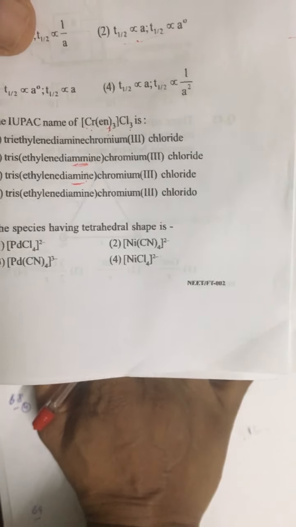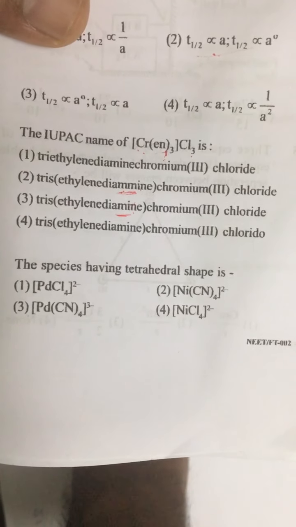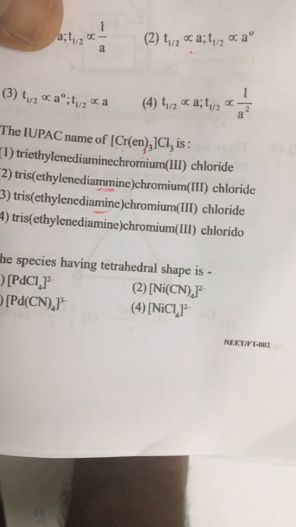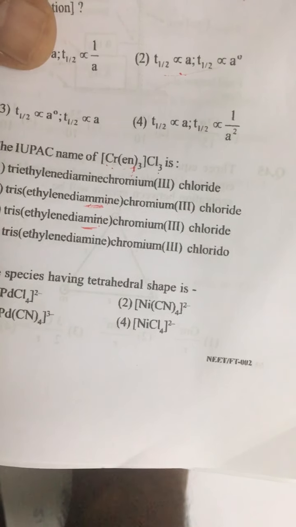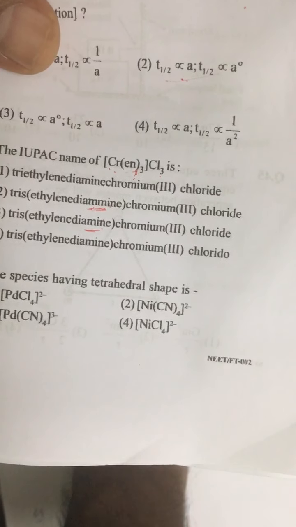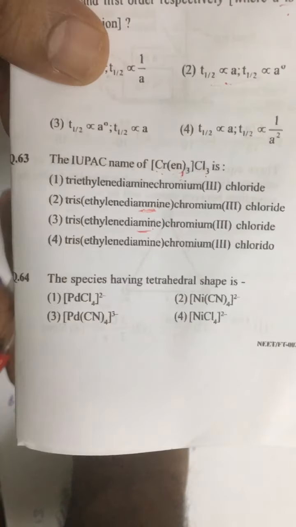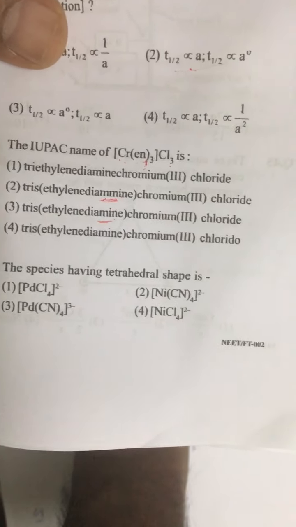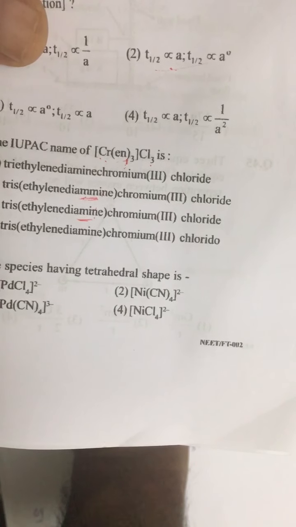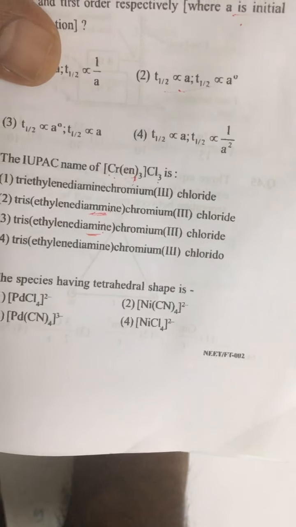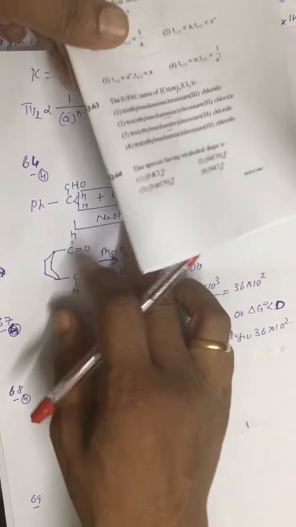Question number 64. The species having tetrahedral shape. The first one, PdCl4 negative, then Ni(CN)4 and Pd(CN)4. Most of the complexes of platinum and palladium are dsp2, this you must know. And out of Ni(CN)4 and NiCl4, since Cl is a weak ligand, the type of hybridization is sp3 and it is tetrahedral.